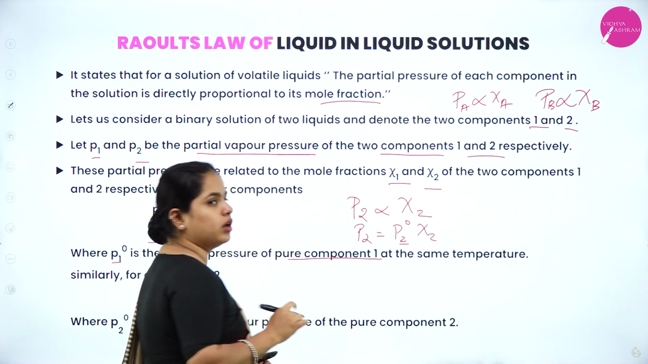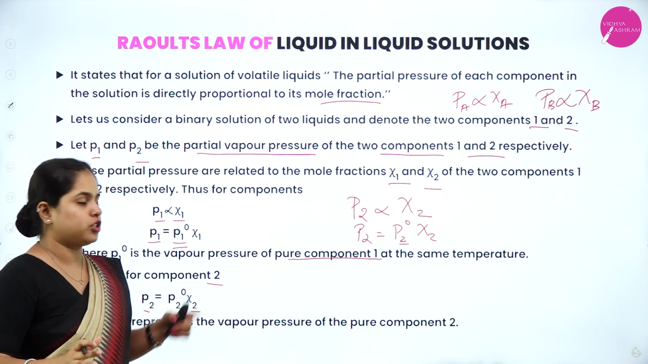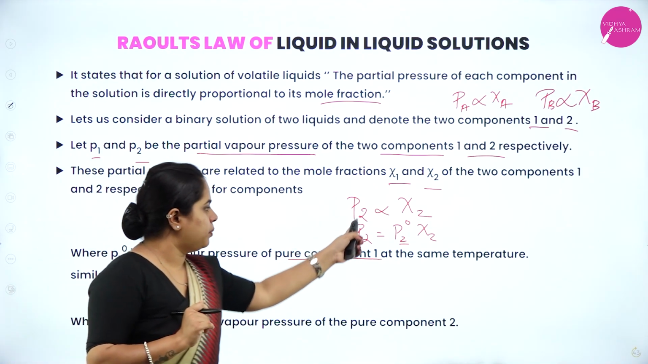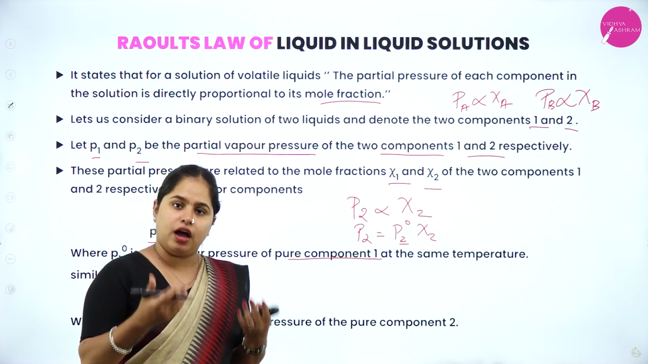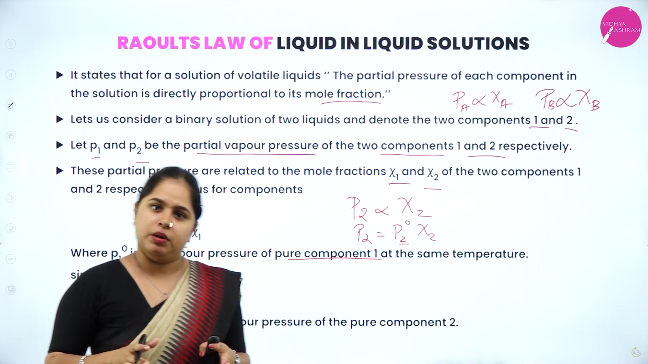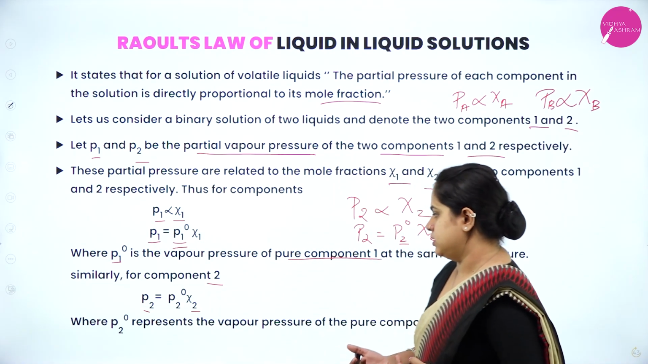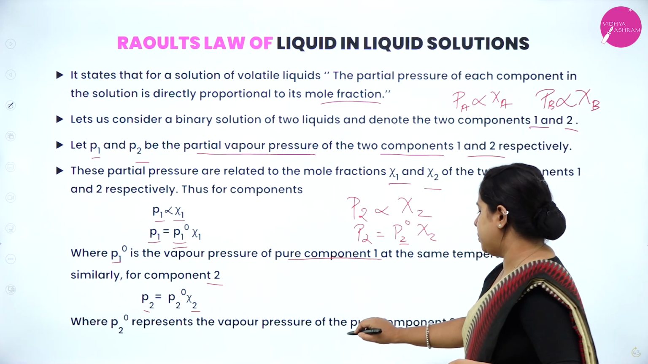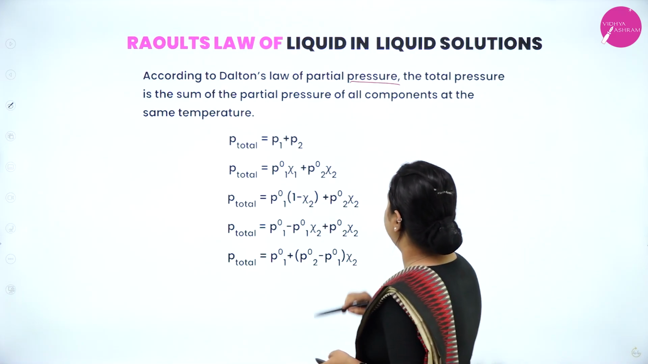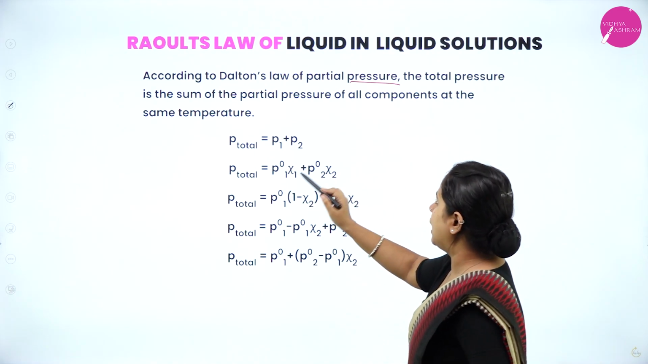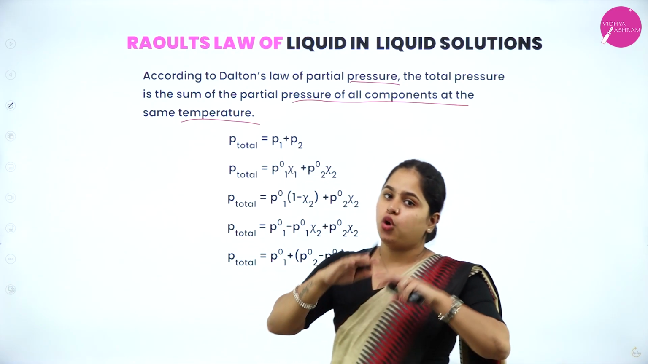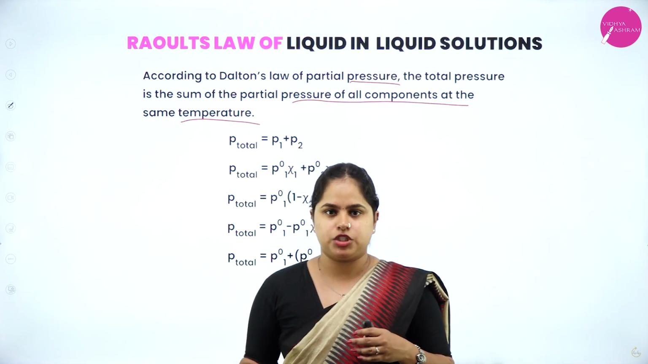Now what will be P2 naught? P2 naught will be the pure vapor pressure of component 2, wherein there is no presence of component 1. P1 and P2 are the ones wherein you have the presence of the other component also. P1 naught and P2 naught are the pure vapor pressures, wherein the other component is not considered. So P2 naught is the vapor pressure of pure component 2. Clear? Now according to Dalton's law of partial pressure, the total pressure is the sum of the partial pressures of all components at the same temperature. So the total pressure will be the sum of all these partial pressures, right?